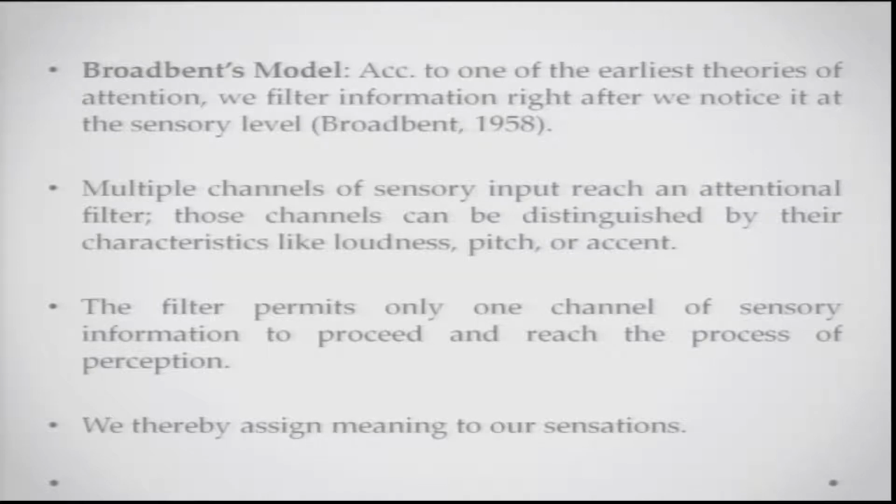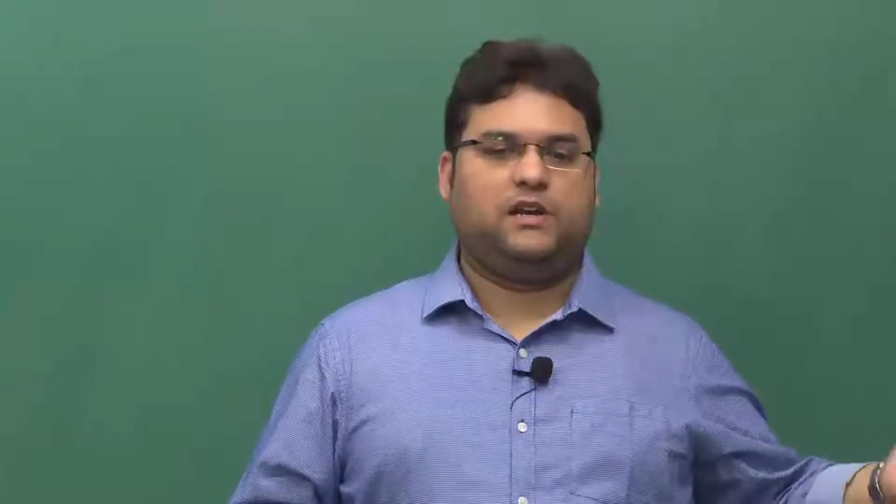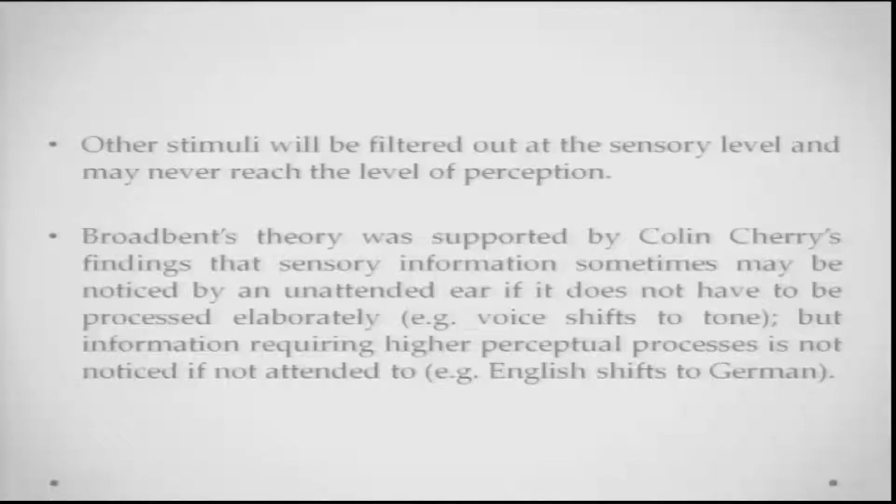So the filter has to select from these different kinds of information, but it will permit only one piece of information to pass through, and that is the one which you will be able to analyze completely and assign meaning to. Other stimuli that you have left out will be filtered out at the sensory level itself, and will never reach the level of perception. If you remember from the sensation and perception class, sensation is just the analysis of incoming information, and perception is about assigning meaning to that, evaluating whether you know this information or not, those kinds of things.